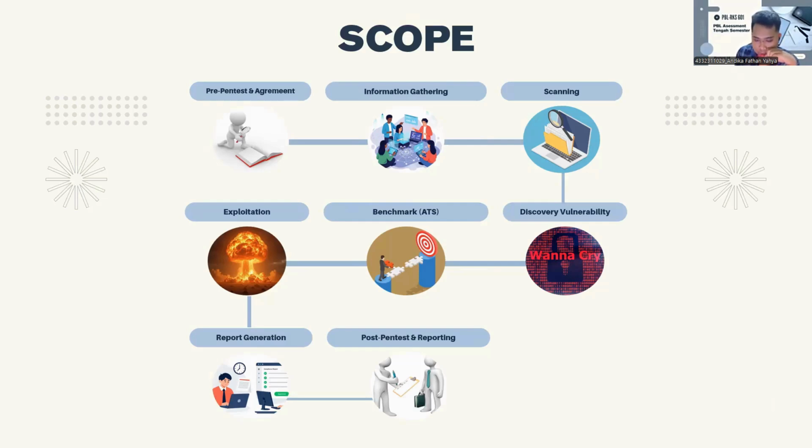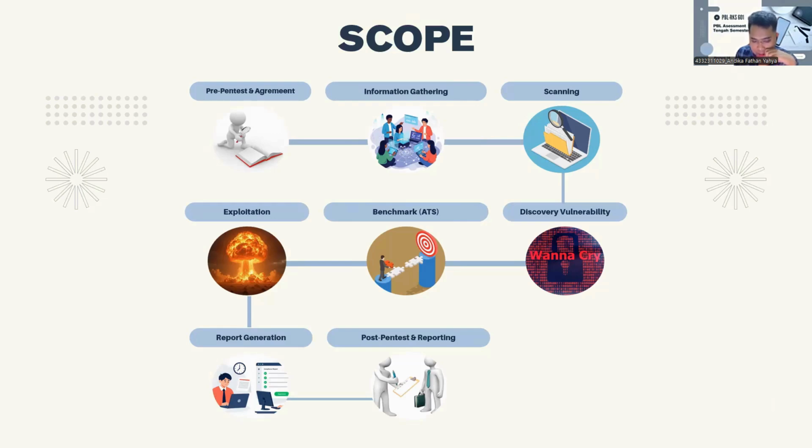The fifth phase, exploitation. In this stage, the team safely tests the discovered vulnerabilities. Our objective is to prove vulnerabilities can be exploited, measure the impact on the system, and determine the security risk level. The example first is login bypass simulation, session hijacking testing, and limited sensitive data access. The sixth phase is risk assessment. In this phase, we analyze the risk level of each vulnerability based on impact and exploitation possibility. The purpose is to determine which vulnerabilities should be fixed first.